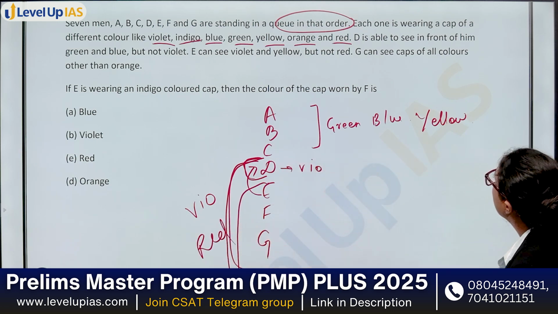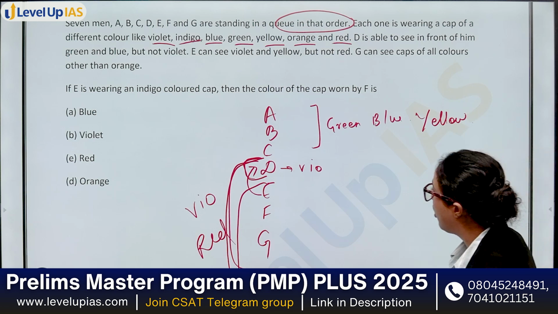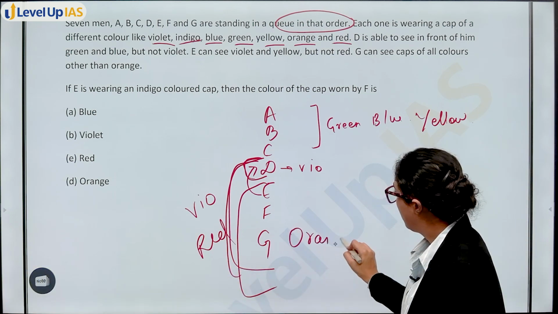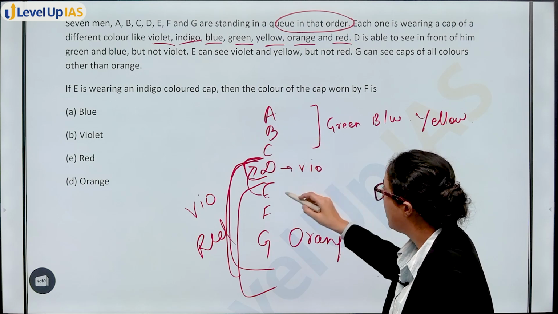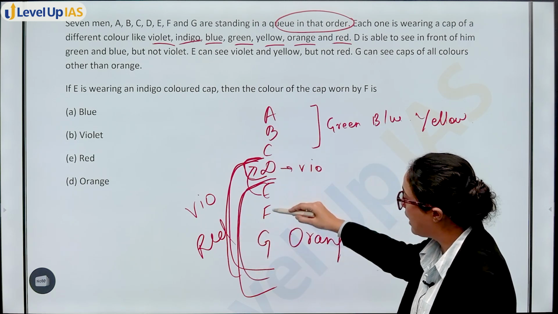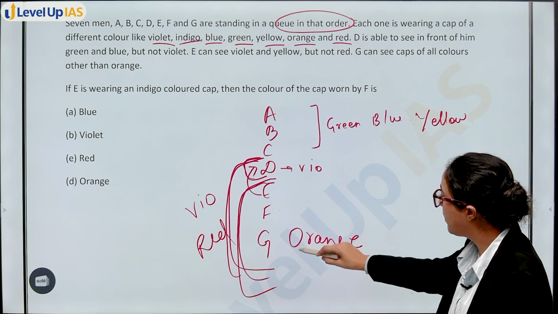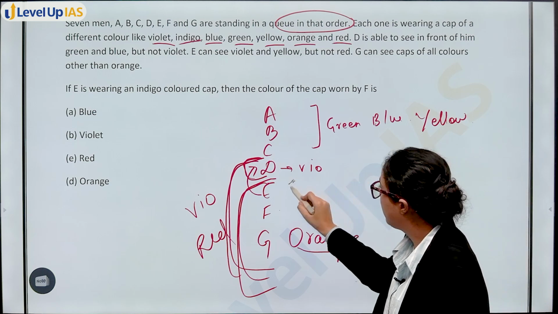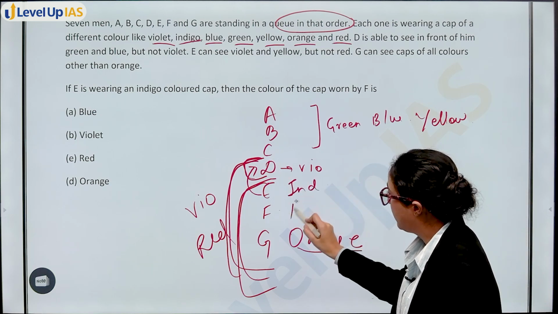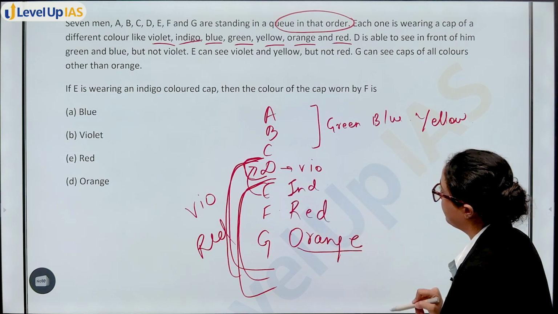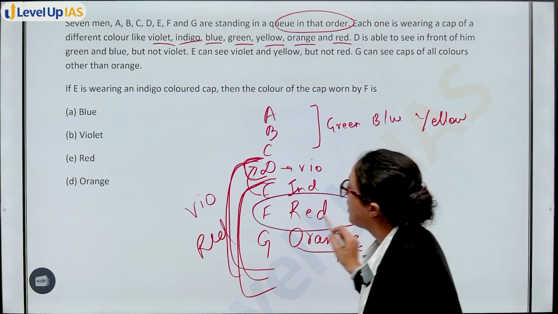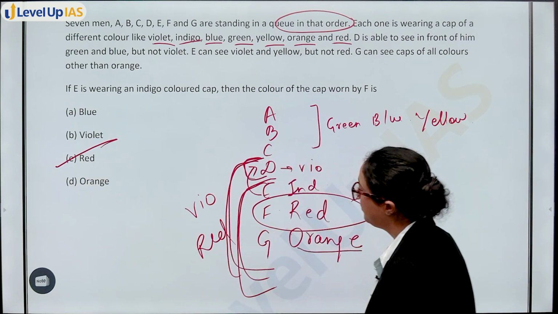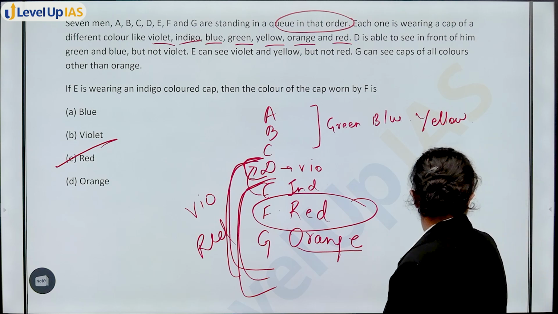Next, G can see caps of all color other than orange. That means this is orange. So you are left with what? E is wearing indigo color. Okay, red should be here, on any one of E, F, G. G already has orange. E is wearing indigo, given. That means F will be wearing red. Color of cap worn by F is, this is the question, red color cap. This will be your answer, right?